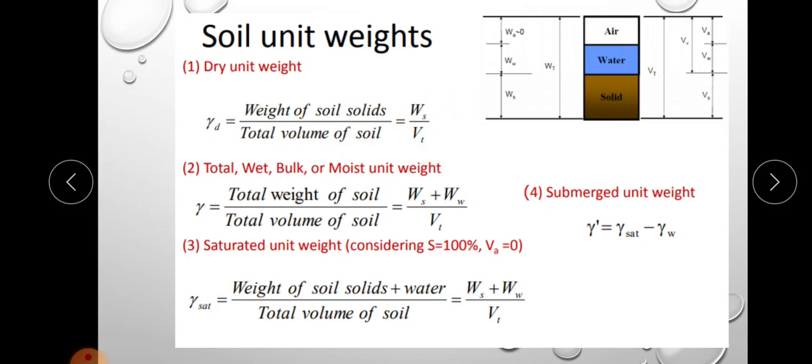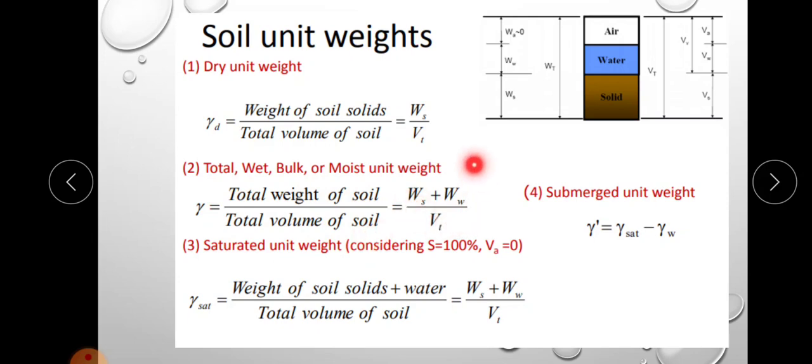That is for the soil in dry condition. So weight of solid divided by total volume is dry unit weight. Next is total, wet, moist or bulk unit weight. It is known as bulk unit weight, represented by gamma. Bulk unit weight is defined as the total weight per unit total volume. That is, total weight of the soil divided by total volume of the soil is bulk unit weight.